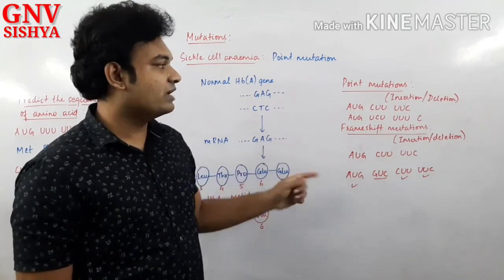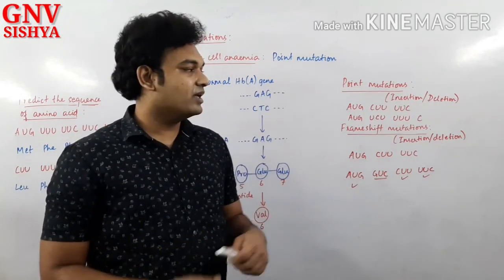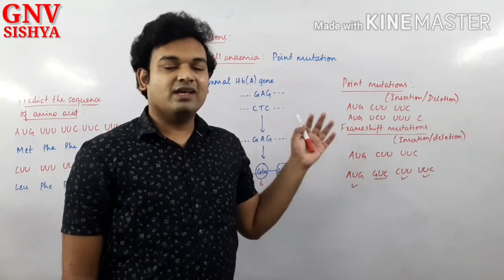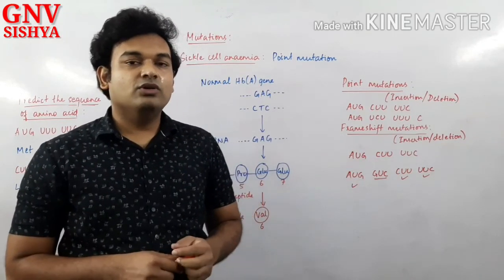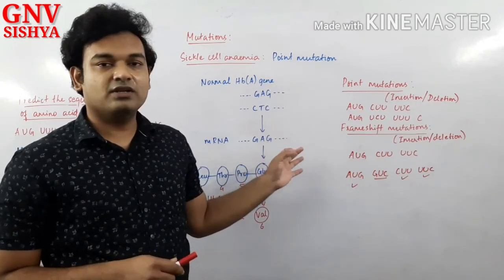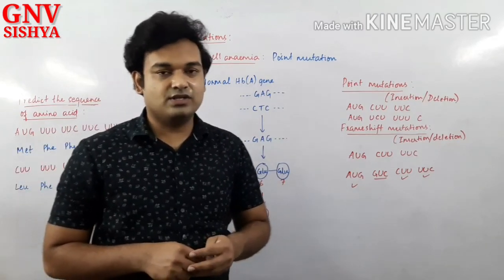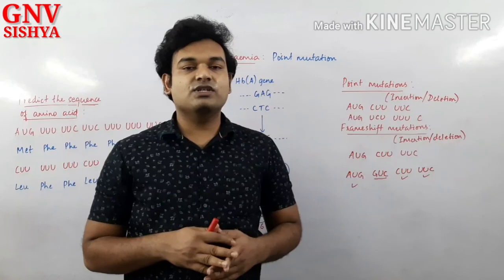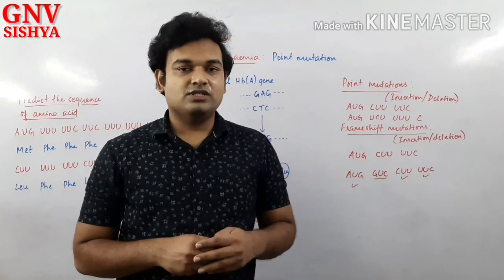So these are the 2 types of mutations that usually take place in the gene sequences, and thereby they affect the mRNA, okay, and thereby they will affect the peptide sequence formed also. Okay, so with this we complete this part of the topics, right? So this is the introduction towards the next process, which is translation. We'll be discussing translation and tRNA in our next session. Okay, so stay tuned. I'll see you in the next session.